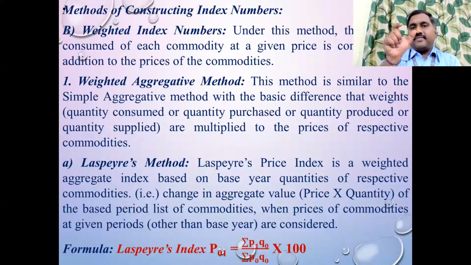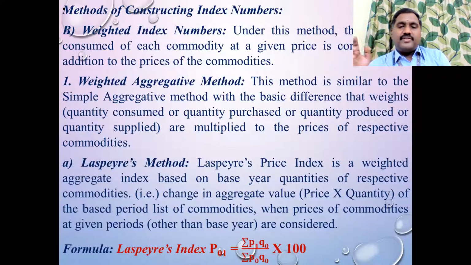Now note down: the second method is the weighted index method. Under the weighted index method, the first method is the weighted aggregate method. Under the weighted aggregate method, the first method is the Laspeyres method. Write down the formula. Laspeyres index P01 equals summation P1 Q0 divided by summation P0 Q0, into 100. Previously, we worked out only the summation of price for the current year with the base year. Now, it is the summation of the product of both the price and quantity.